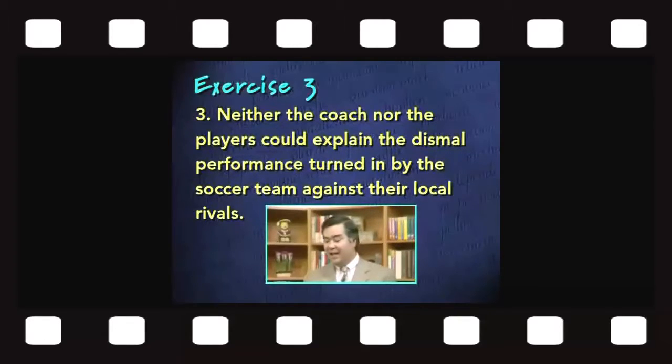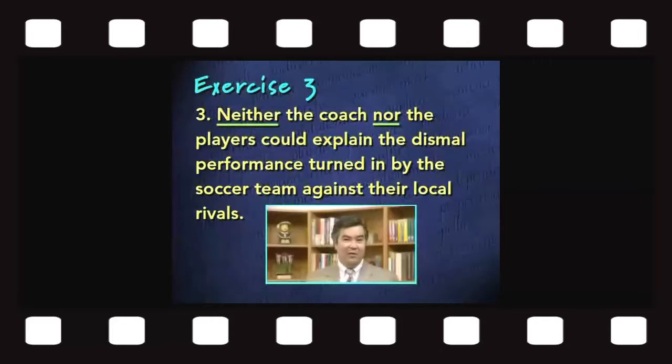There is a conjunction in this sentence that might have been a little difficult for you to recognize. This is a correlative conjunction. Remember, those are conjunctions that work in pairs, and the correlative conjunction appears near the beginning of the sentence, neither nor. Remember, we said that when you use neither, you have to always follow up with nor. Those two words always belong together, so when you begin with neither, you need to use nor within a few words. So in this sentence, the correlative conjunction neither nor has been used correctly.